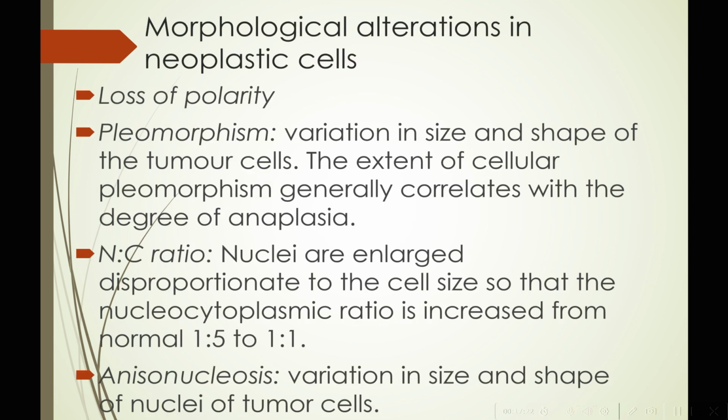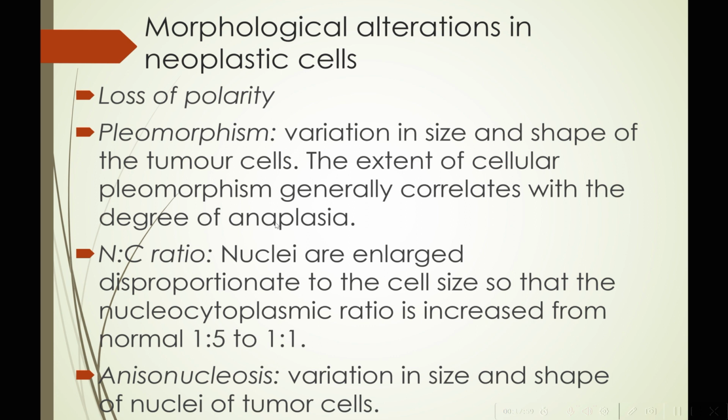So, morphological alterations in neoplastic cells, what we were seeing in that photo earlier. One of the most important features of tumor cells is loss of polarity and pleomorphism. Loss of polarity simply means the orientation of the nucleus compared to the base and the apex will be changed in the cell. And pleomorphism means variation in size and shape of the tumor cells. The extent of cellular pleomorphism generally correlates with the degree of anaplasia.